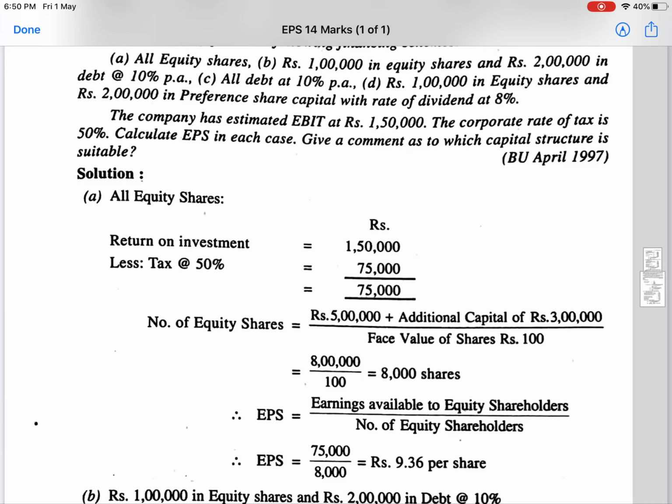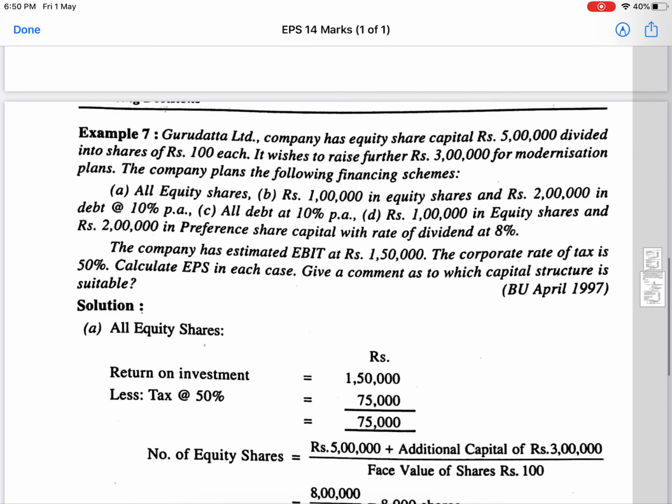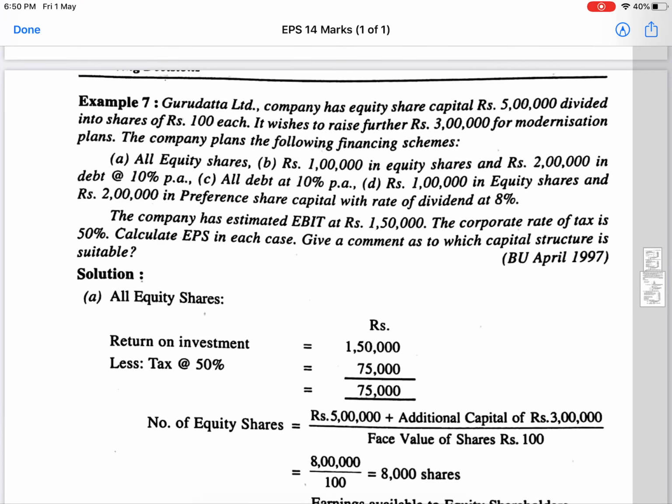Next, EBIT. Out of EBIT, first we need to deduct interest. But if you observe here, in the first composition of the capital structure of the company, there were no debts. Interest will be paid only on debts, if there are debts in the capital structure of the company.